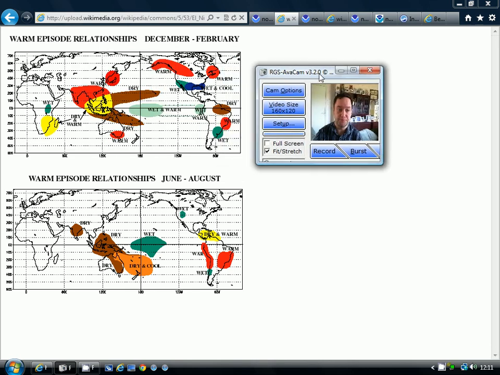We do see that in the June to August period, which is when El Nino really starts, we start to get very dry weather across much of Indonesia, and we start to see wet weather developing through the equatorial Pacific and back towards Peru and down towards Chile. We tend to get dry weather across parts of Mexico and into the Caribbean. That's because we get less in the way of hurricanes.